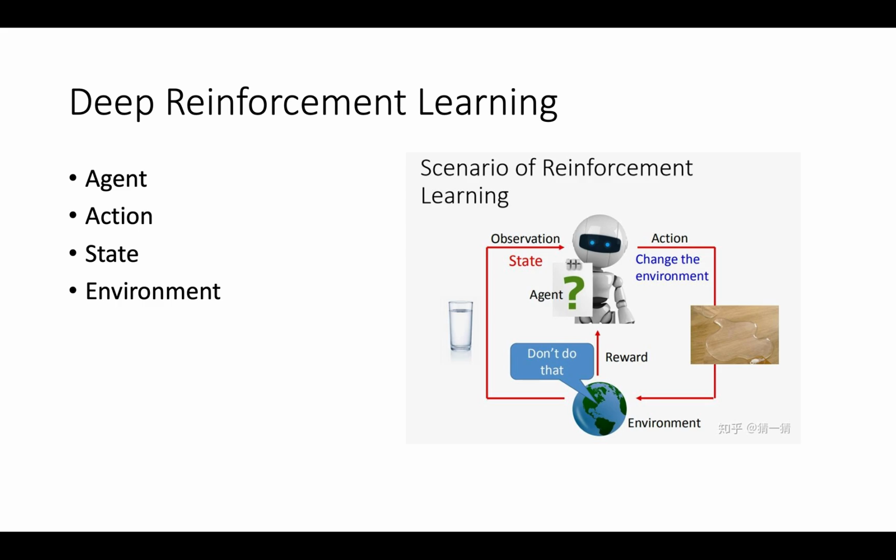And in the RL model framework, there are 4 components. The agent, which is the robot in this figure, is the entity that replaces the human to do all the operations like the actions. The actions in our study will just be buying a share, selling a share, or just holding a share.